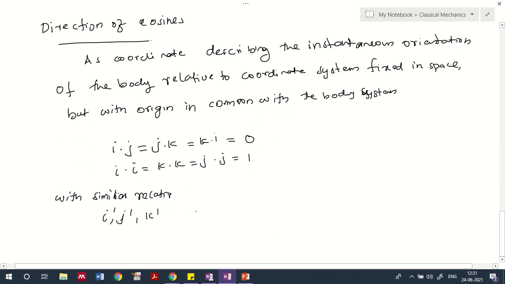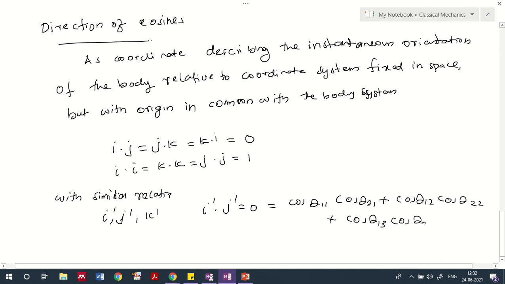We can find the same relation, that is i dash dot j dash will be equal to 0, that is cos theta 1 1 cos theta 2 1 plus cos theta 1 2 cos theta 2 2 plus cos theta 1 3 cos theta 2 3, that is 0, right?